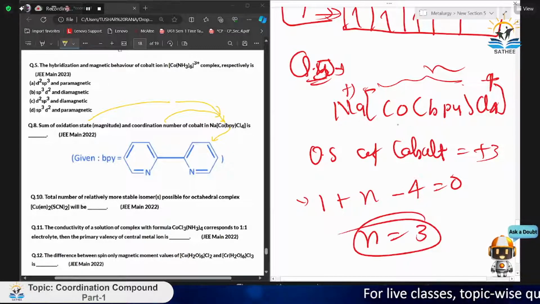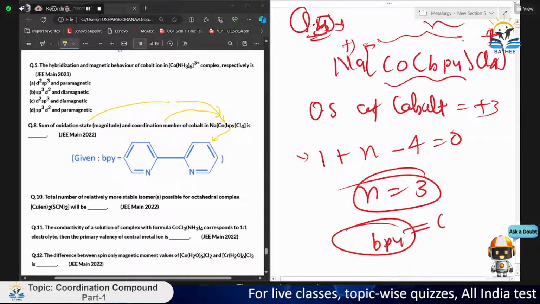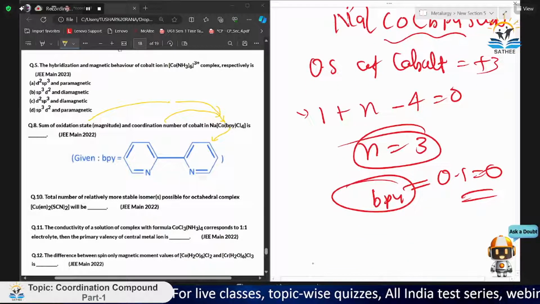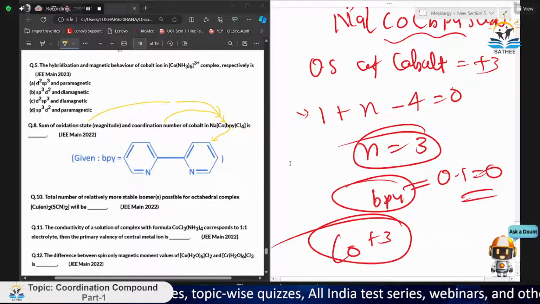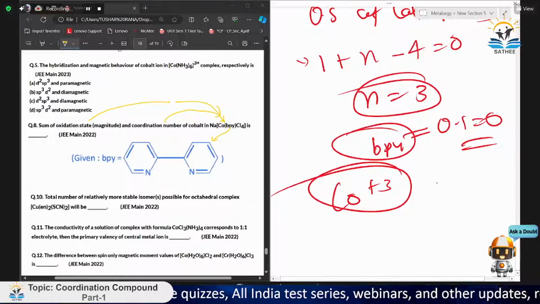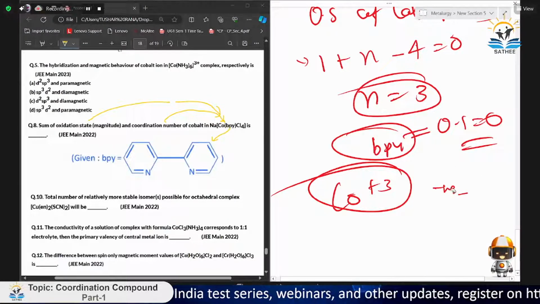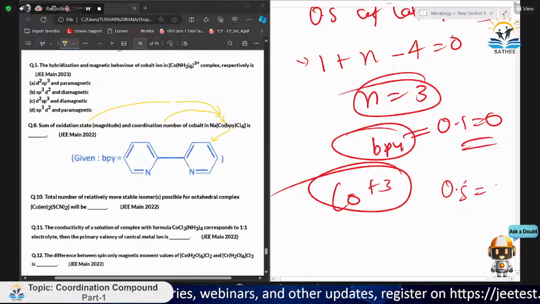But listen, this bpy has oxidation state equal to 0. This is a neutral ligand. So the whole charge comes on this cobalt, +3 only. So the oxidation state is +3. So we get one part. We can say answer 1: the oxidation state equals +3.